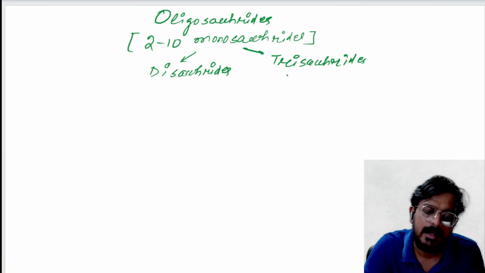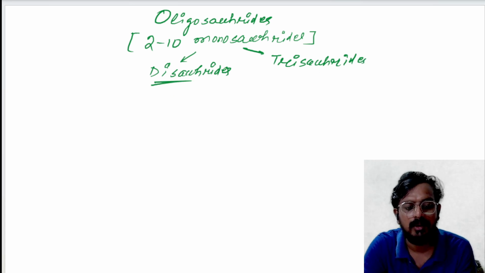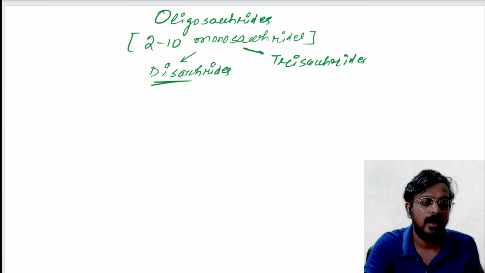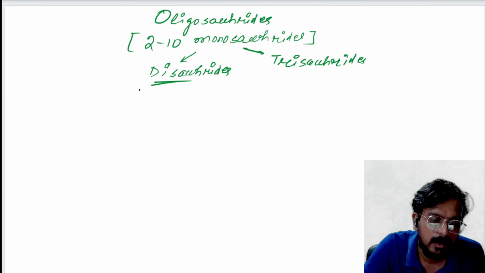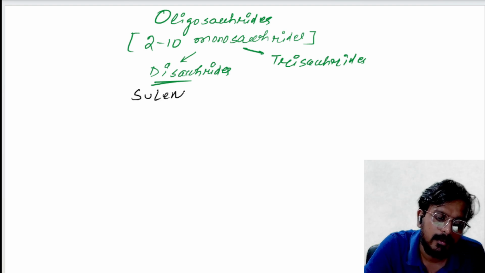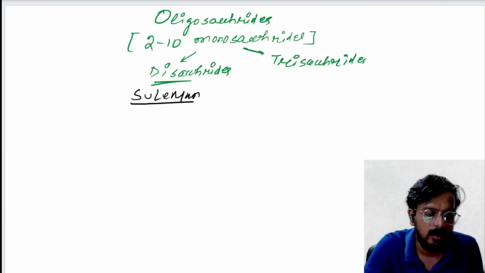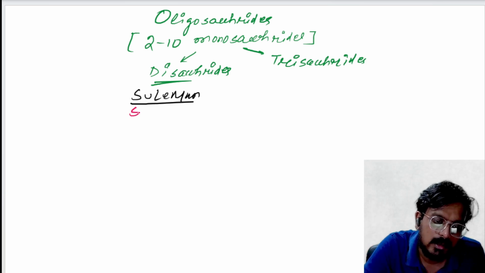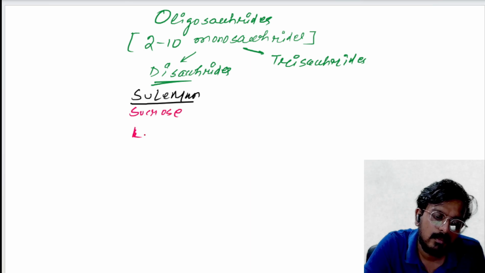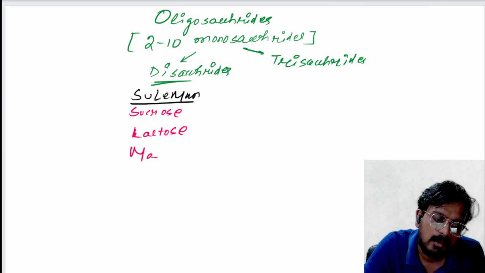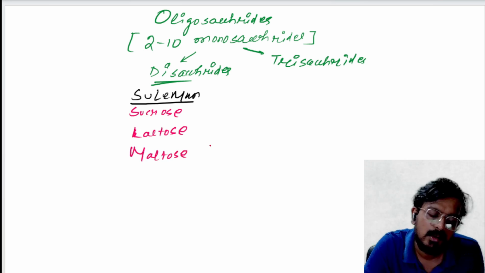How will you remember the examples of disaccharide? You have to remember the simple mnemonic Suleiman. That is sucrose, lactose, maltose.